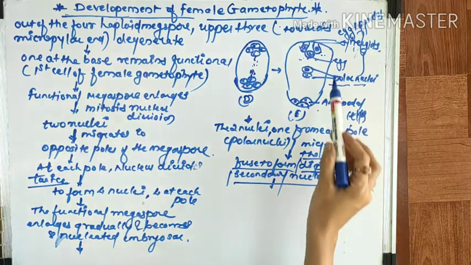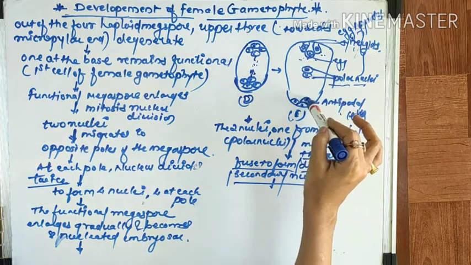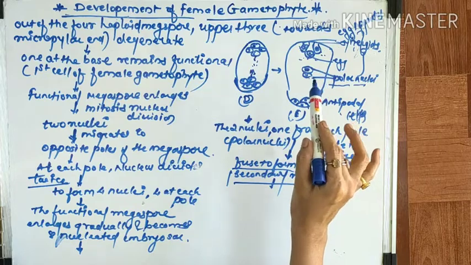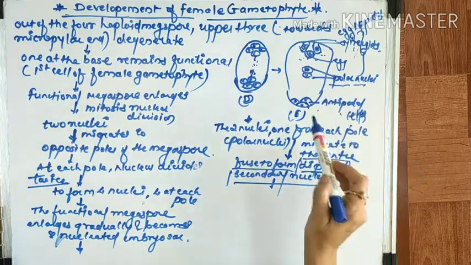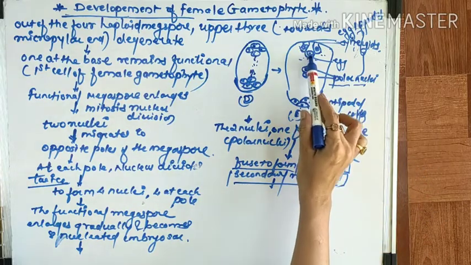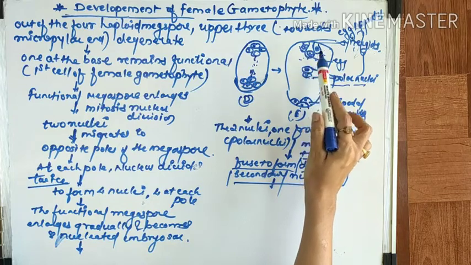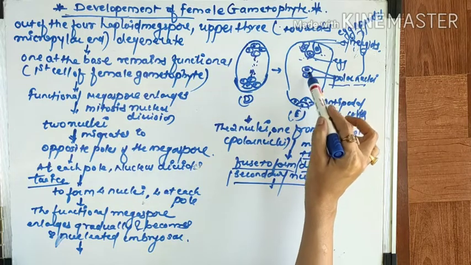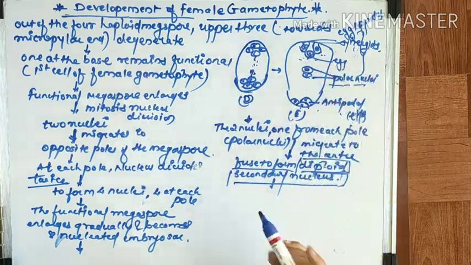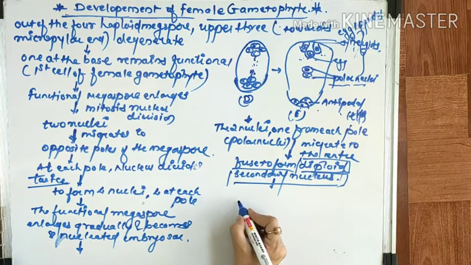Now this is all called the embryo sac. You can see the embryo sac is 7 celled, 1 2 3 4 5 6 7 cells, but how many nuclei? 1 2 3 4 5 6 7 8.